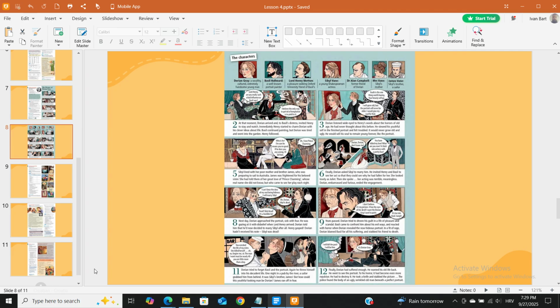Next day, Dorian approached the portrait, sick with fear. He was gazing at it with disbelief when Lord Henry arrived. Dorian told him that he'd now decided to marry Sybil after all. Henry gasped. Dorian hadn't received his note.